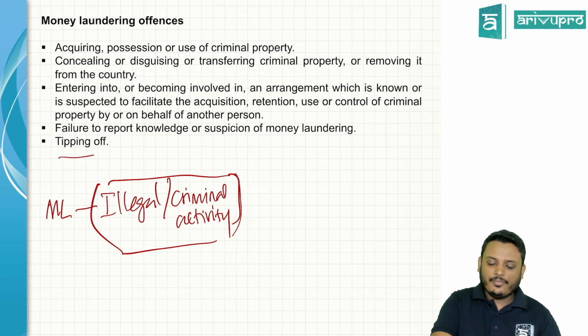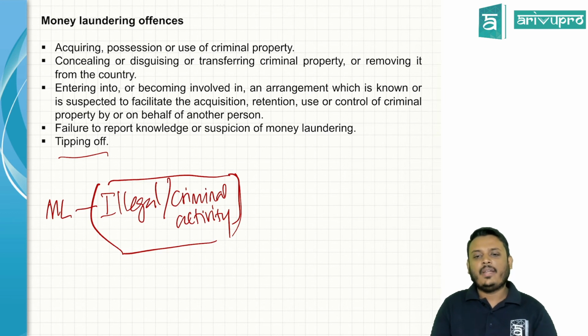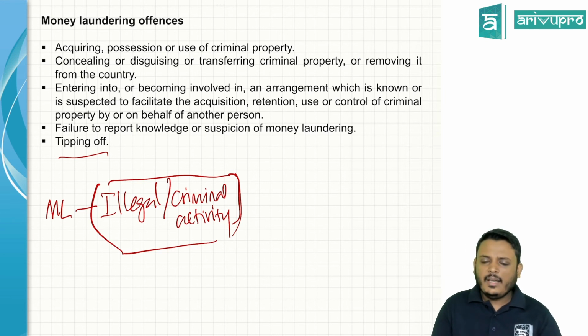Finally, tipping off. While you are working, you find out that there is an illegal source of money that the company is getting, and capital invested is illegal money, and they are doing some kind of money laundering process. If you are an auditor, it's your duty to disclose this matter to the respective authorities. But instead of informing the respective authority, you are tipping off. Tipping off means you call the respective bodies who did this work and inform them, yes, there is a problem, we identified it, do the necessary actions to protect yourself. Likewise, tipping off is also treated as an offense.